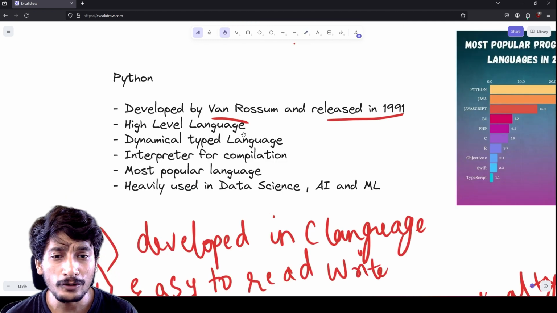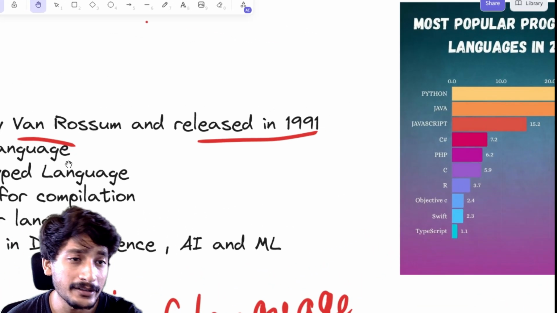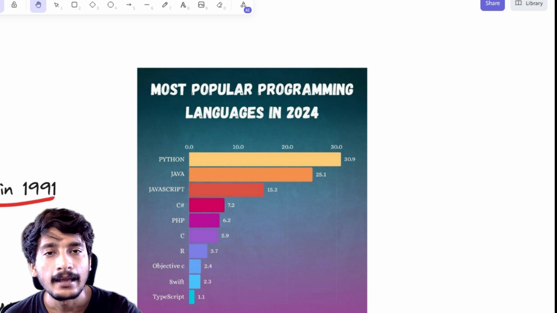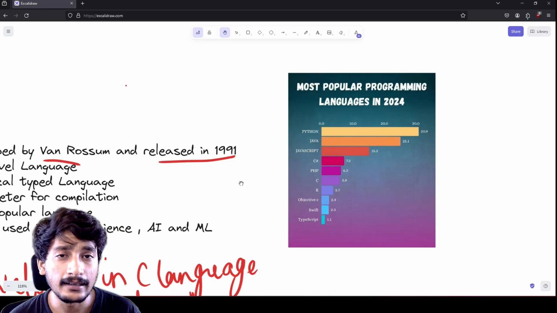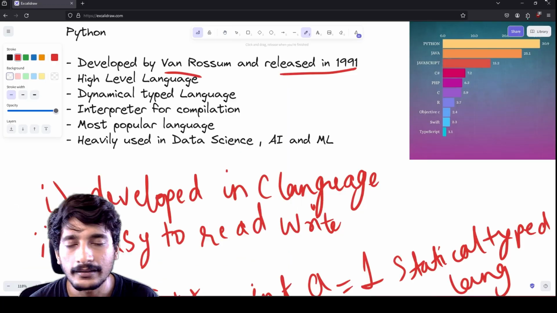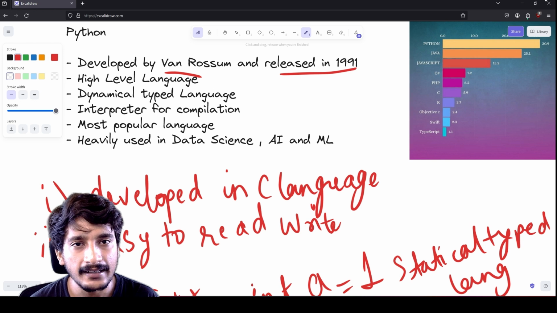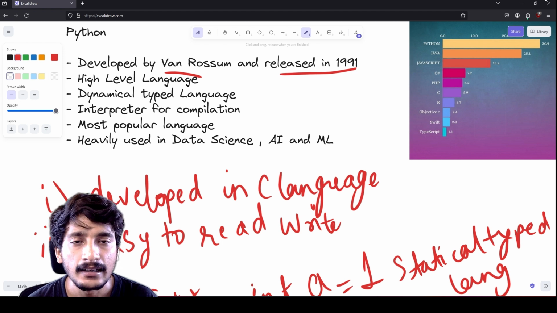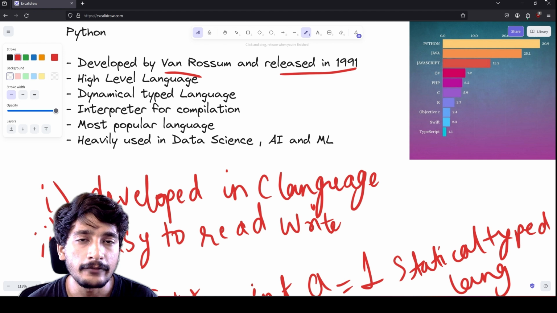Moving on to the next point, most popular language. Python is the most popular language in 2024. It was the most popular language in 2023 and 2022, because it is easy to read and write code in it. Next, Python is heavily used in data science, AI and ML. The reason behind this is that scientists and researchers found it easy to write code in Python. Many scientific libraries such as Scikit, Keras, and TensorFlow were built on Python, and they became very popular in data science, AI and ML.